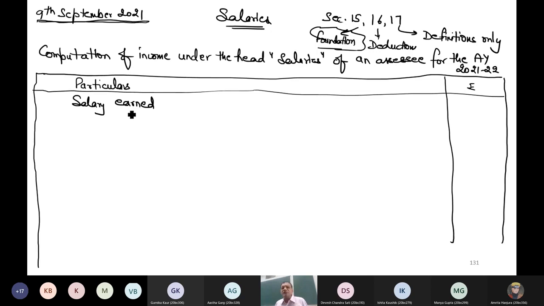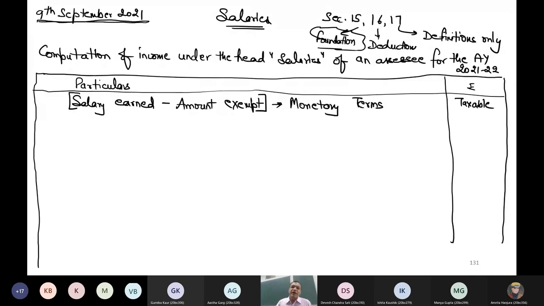And this earned amount is also so many times not fully taxable. Government or Act gives me some exemption. So I will deduct from this amount exempt. With this, I can say that the salary earned minus amount exempt is the taxable value. And this is monetary terms.